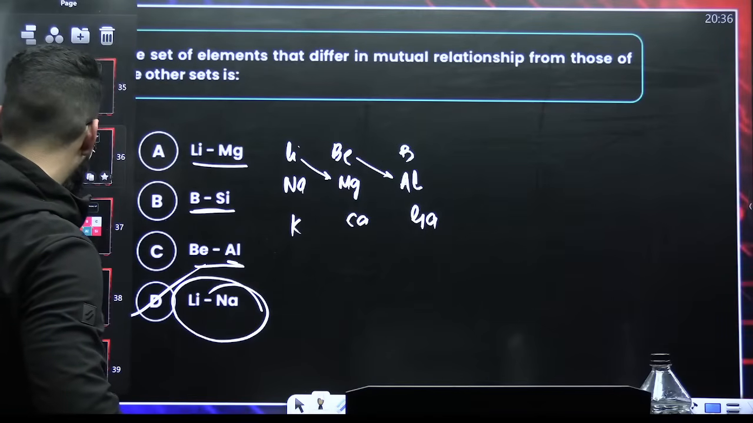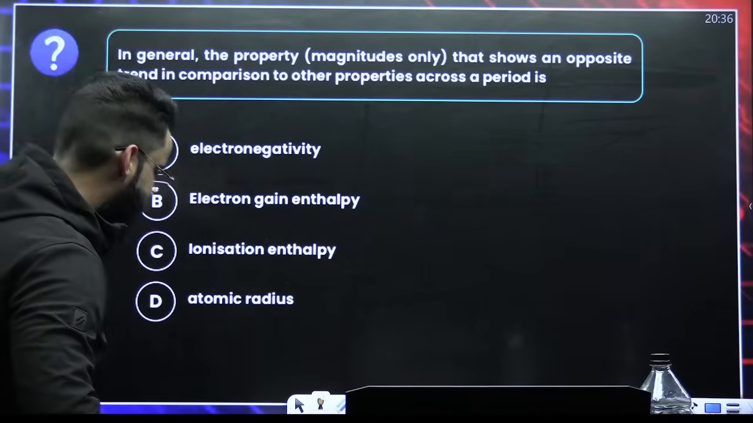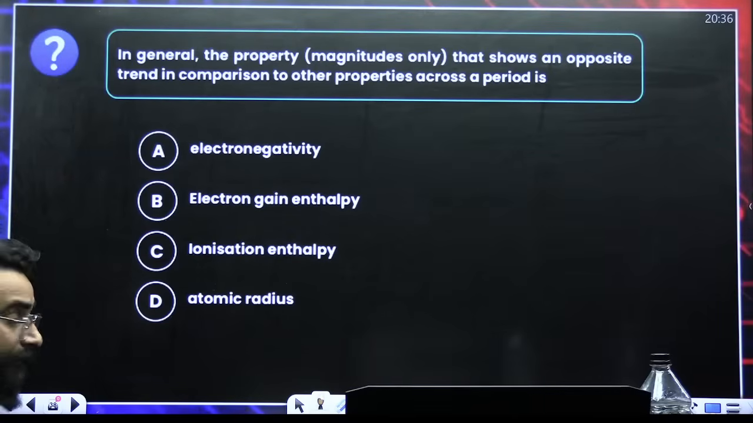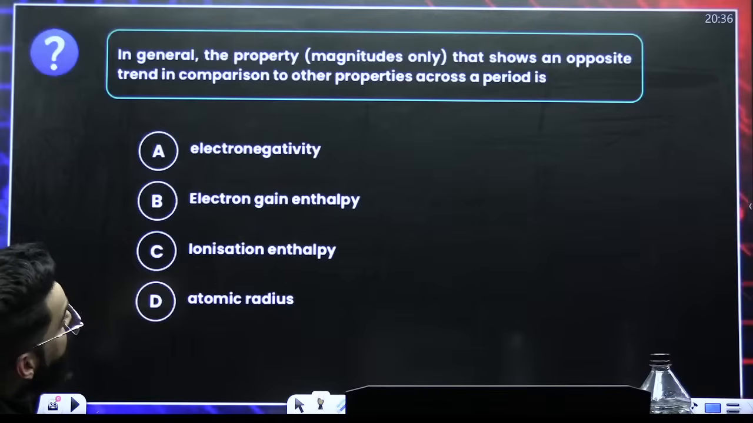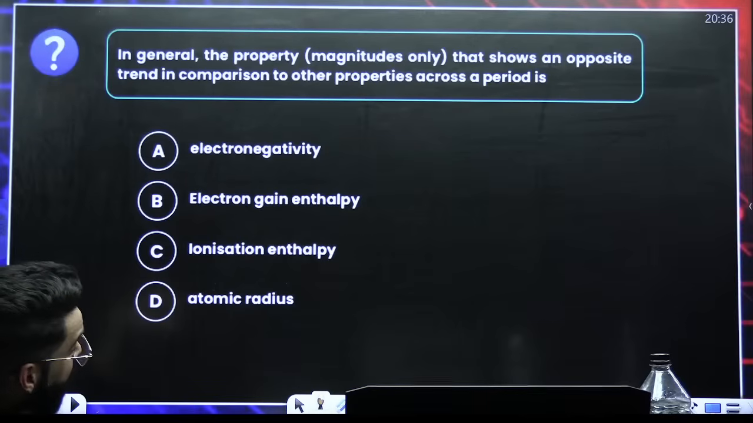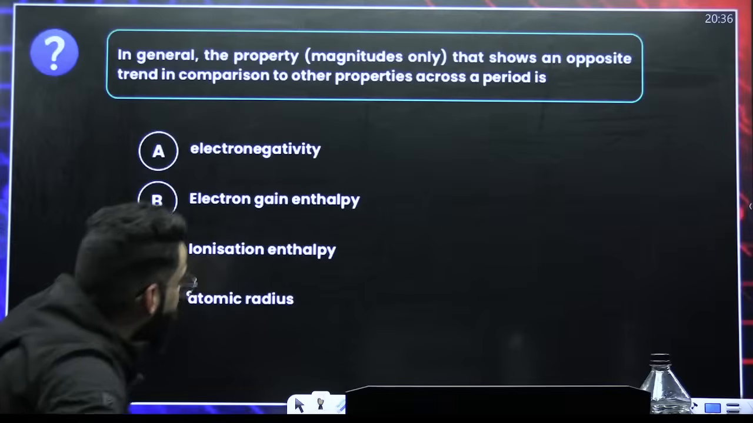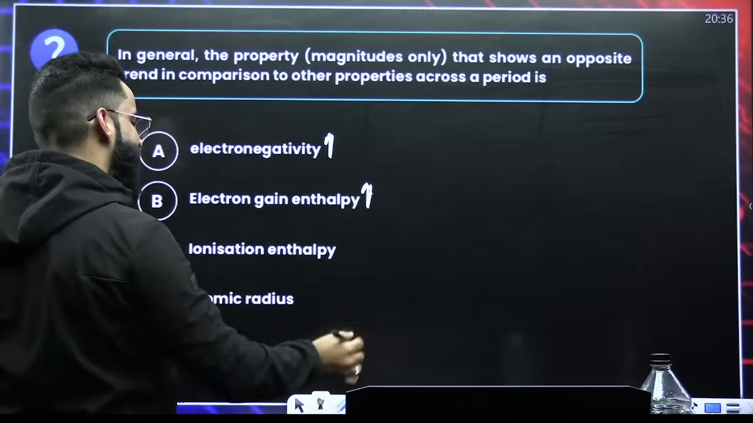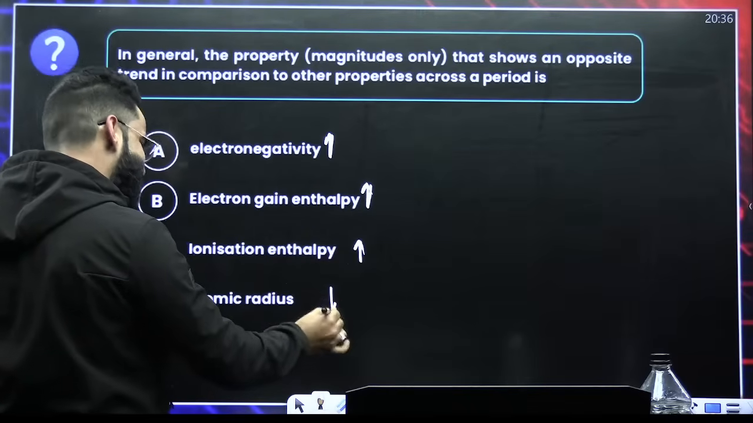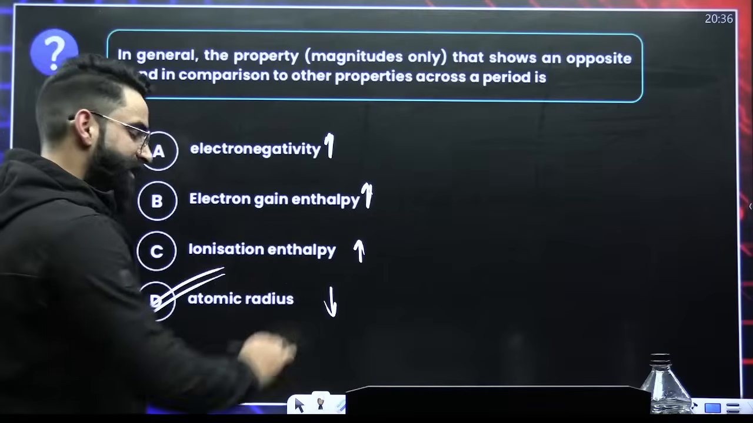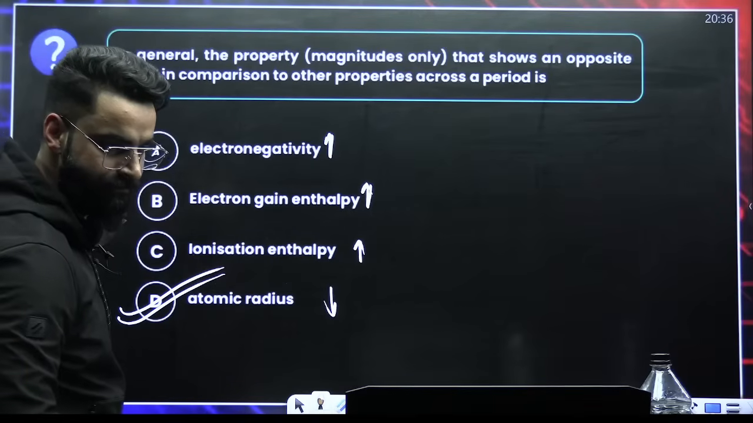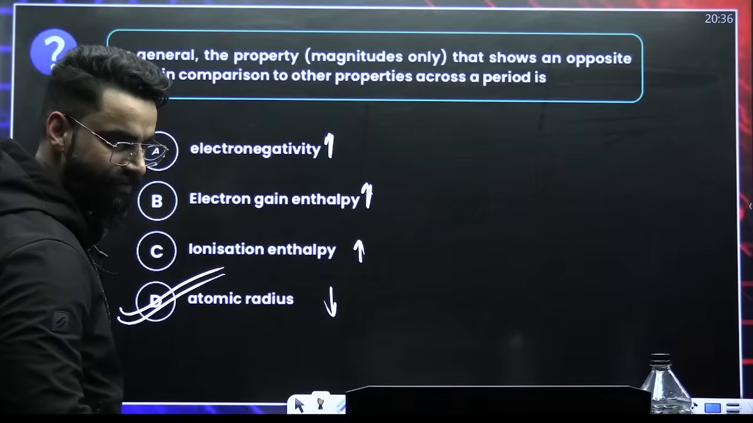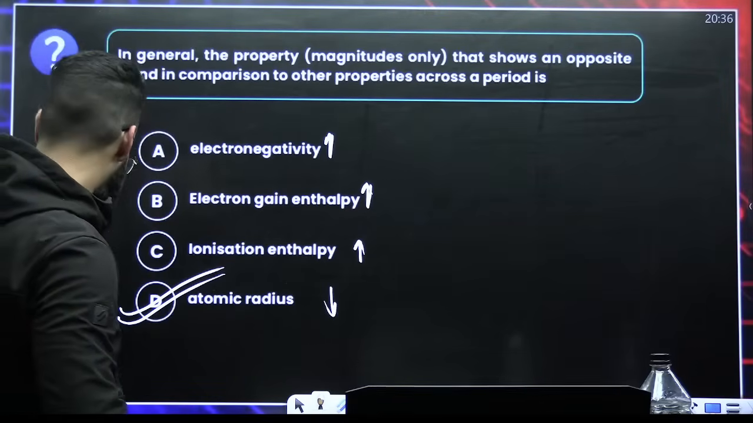Moving on to the next one. Tell me the answer of this one. In general, the property that shows an opposite trend in comparison to other properties across the period. See, across the period, electronegativity increases. Across the period, electron gain enthalpy increases. Across the period, ionization energy also increases. Across the period, size decreases, radius decreases. So this is going to be the correct one. This is the odd one out. So you don't have to think a lot in this question. It's already solved.